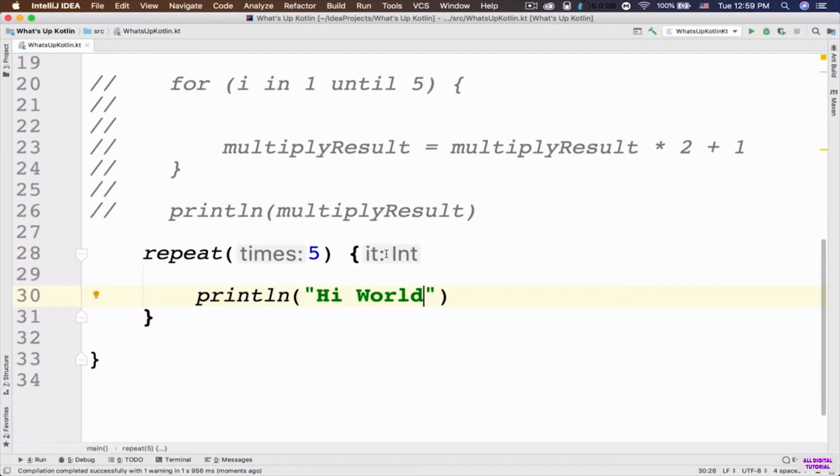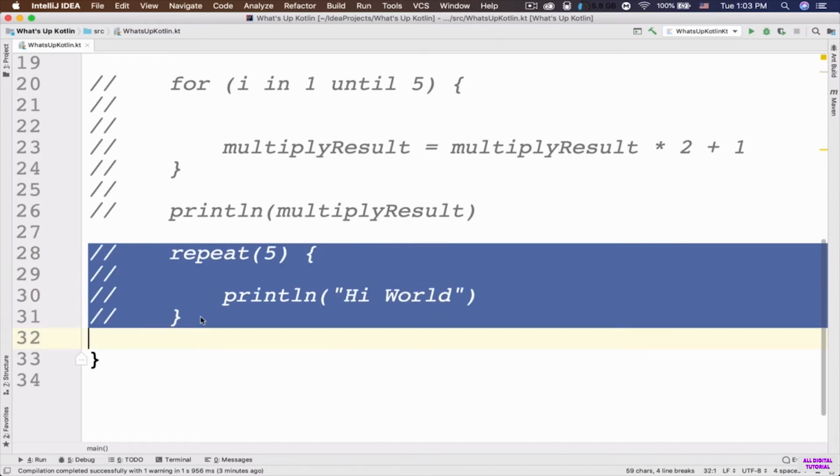So if you want to, you can also use a counter here and then increase the number of counter and see how many times this hi world is outputted to the console. For example, you can use the string template in order to also see the value of the counter. Hopefully that makes sense. So finally, it's also possible to only perform certain iterations in the range. So let me comment out these lines of code here.